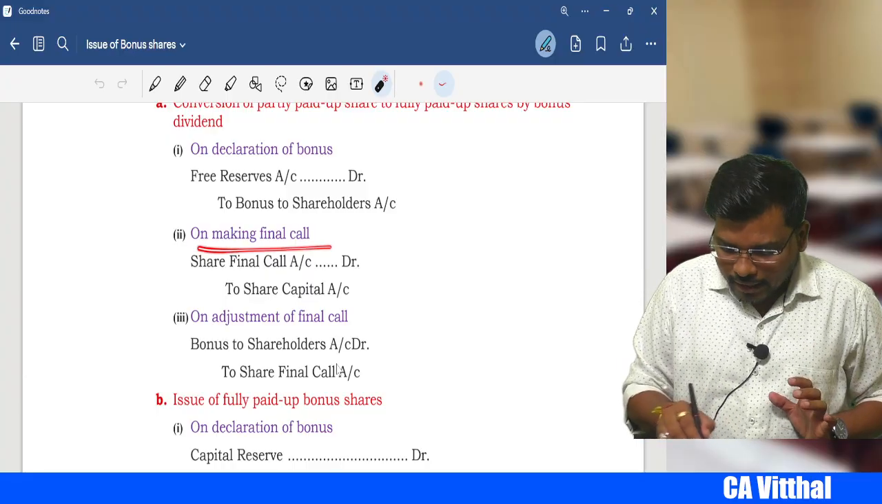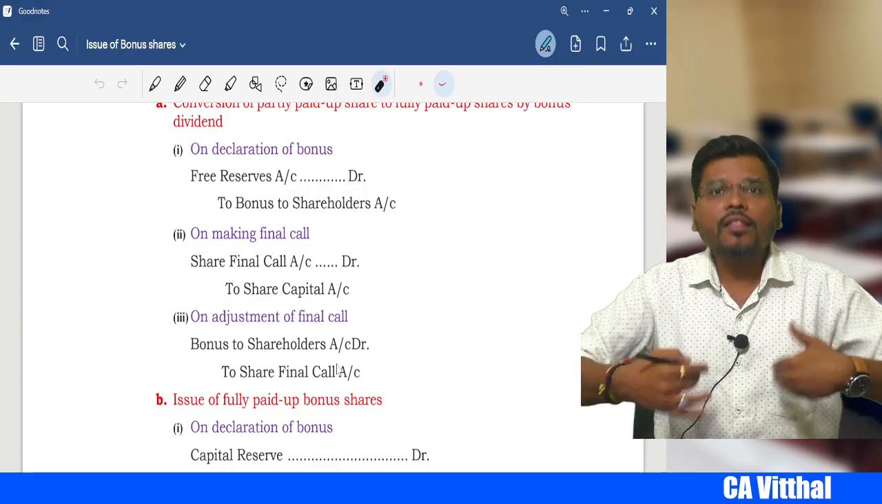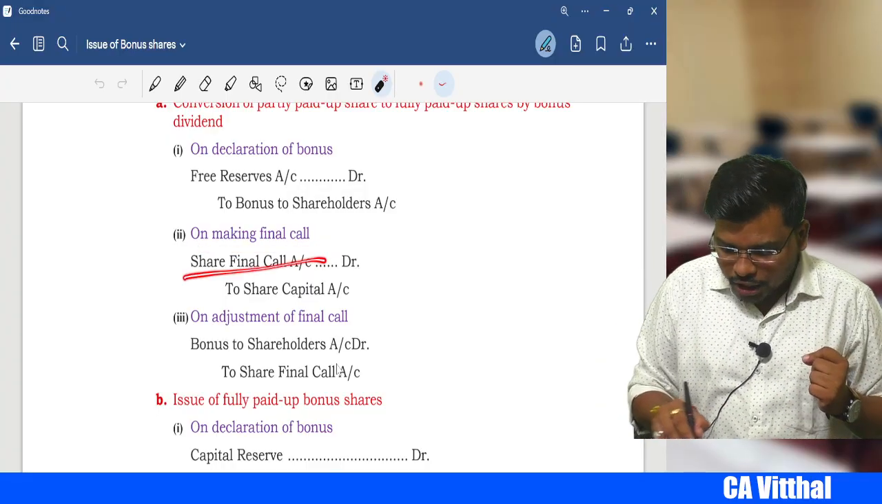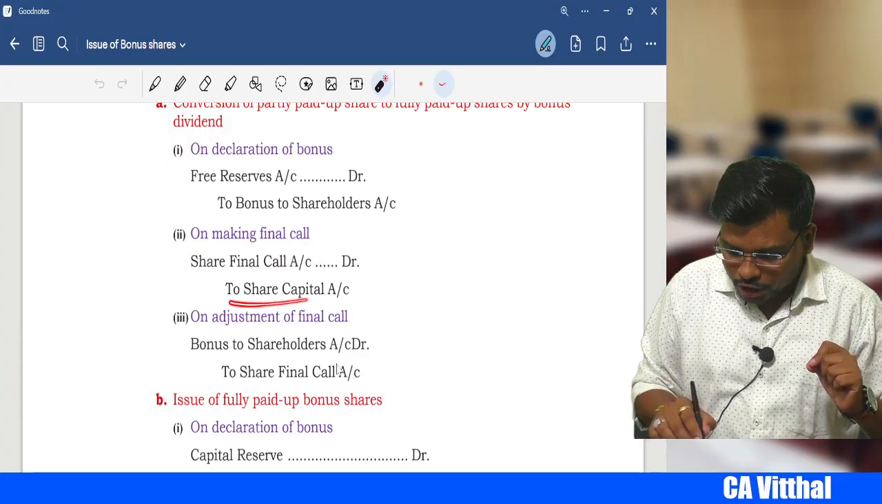And then at the time of making the final call, when you make the final call, our entry will be share final call account debit to share capital account.